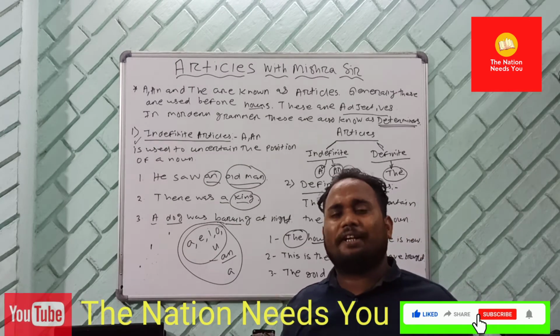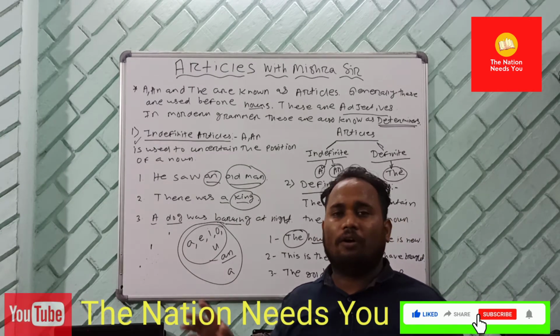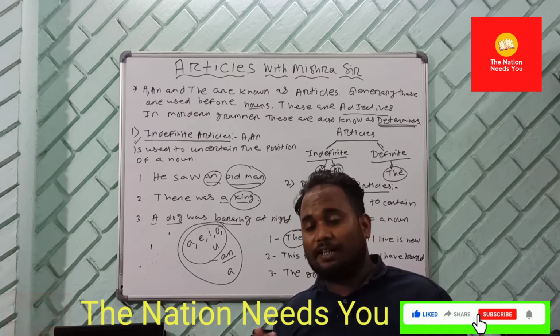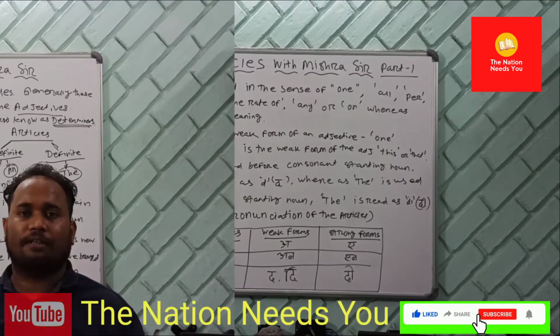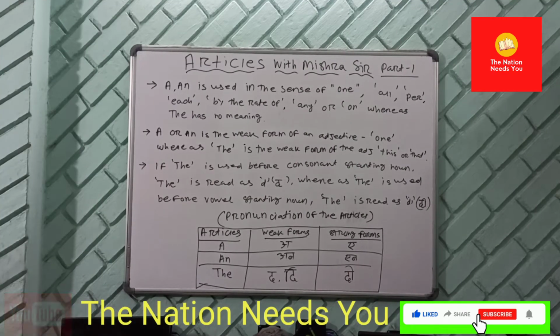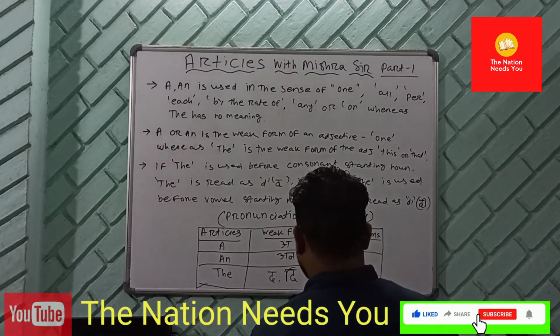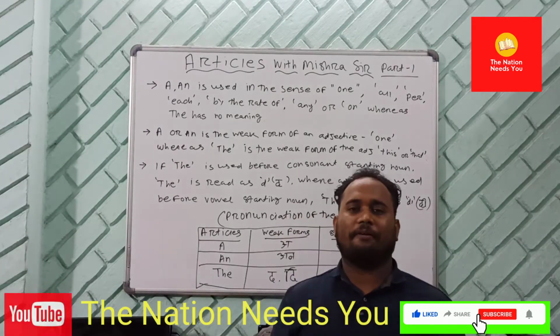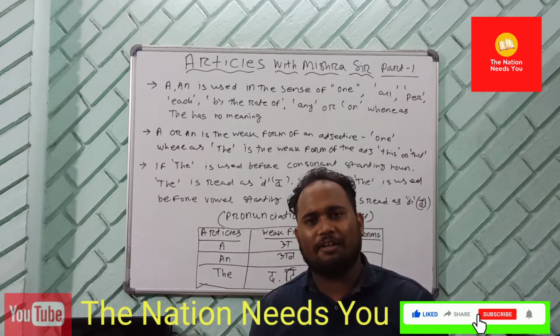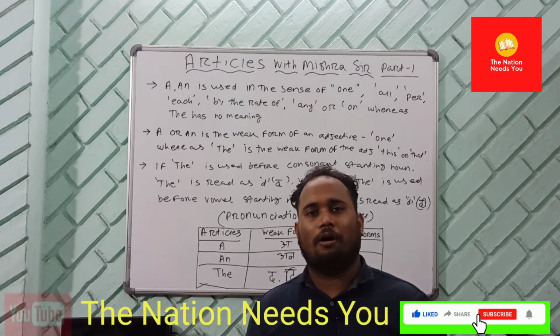So let's learn together what rules we have for article. Okay, as we saw earlier, we talk about indefinite article and we also talk about definite article. Now let's learn few rules of article.